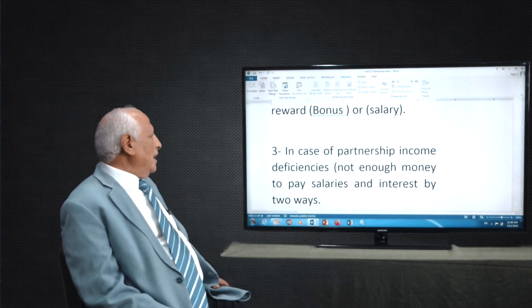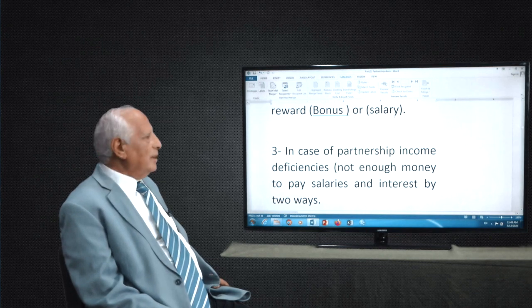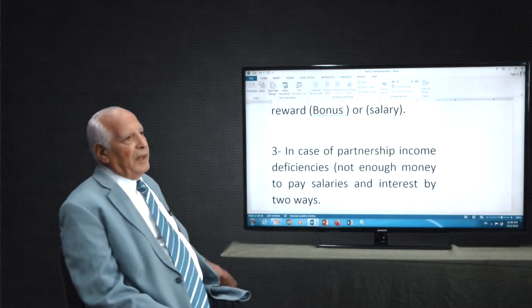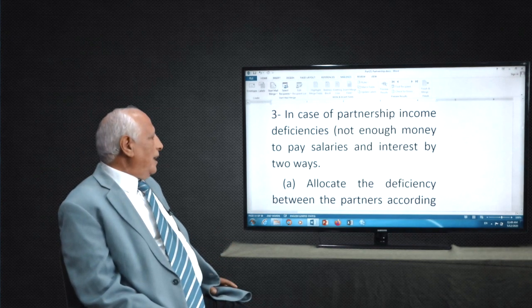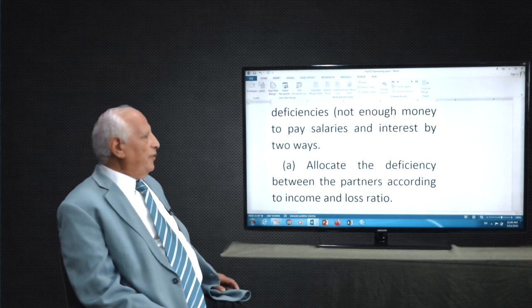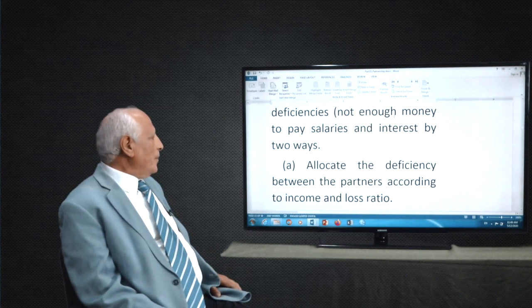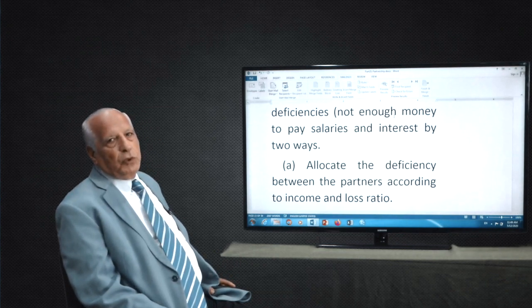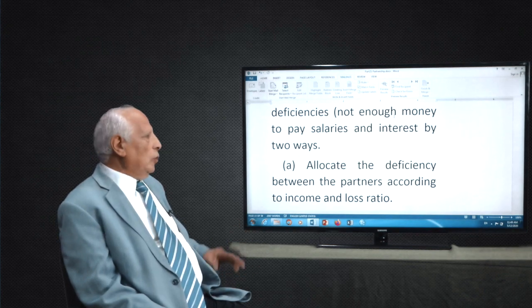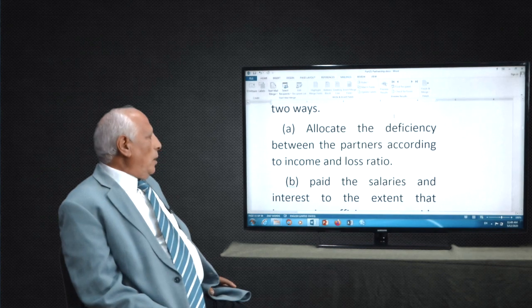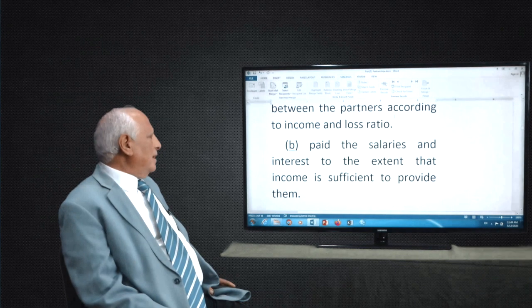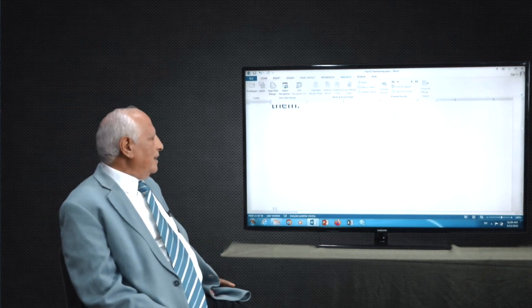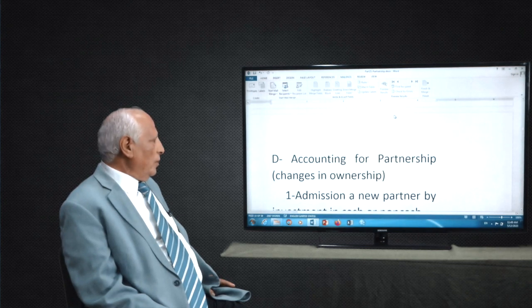In case of partnership income deficiencies, here it means not enough money. Sometimes they have a problem with liquidity, not enough cash. What are they going to do? If they have a loss or deficiency, they can allocate it between the partners according to the ratio 1 to 4 or according to the ratio between them. Also, pay the salaries and interest to the extent that there is enough, to the partners.